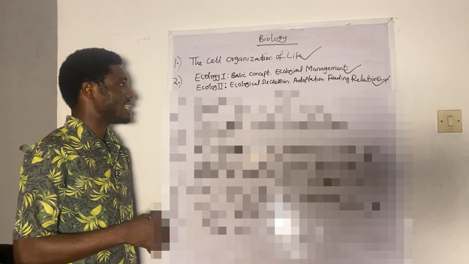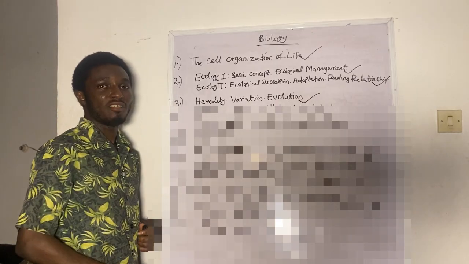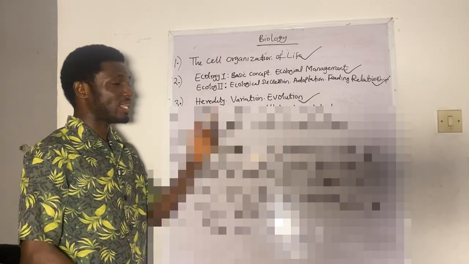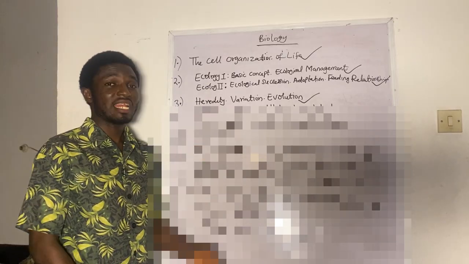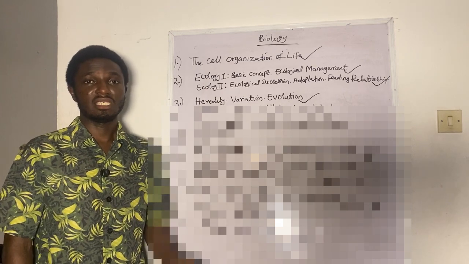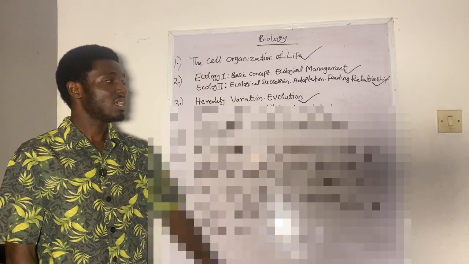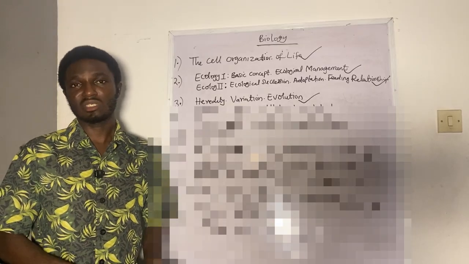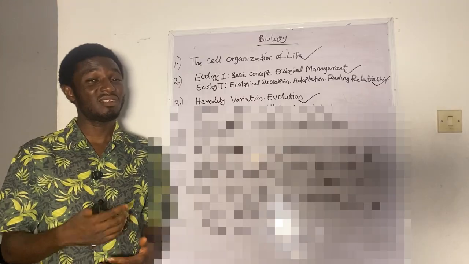Then we also look at hereditary variation and evolution. This is also another very, very important topic that Jamb always sets. In fact, as of last year, 2025, Jamb set about 3 questions from hereditary variation and evolution. 3 questions came out from there. And these topics, like I said, always repeat themselves every single year.